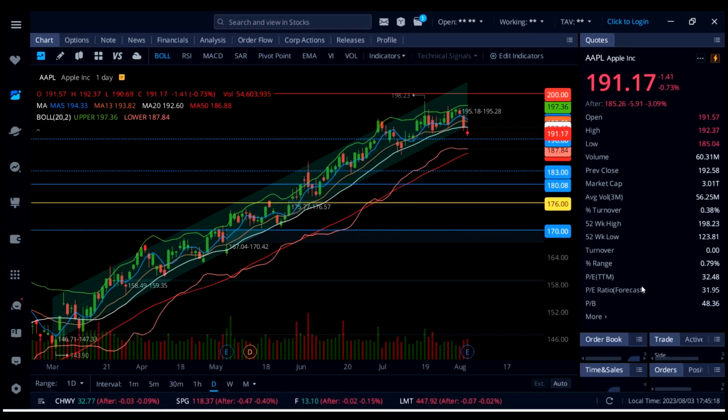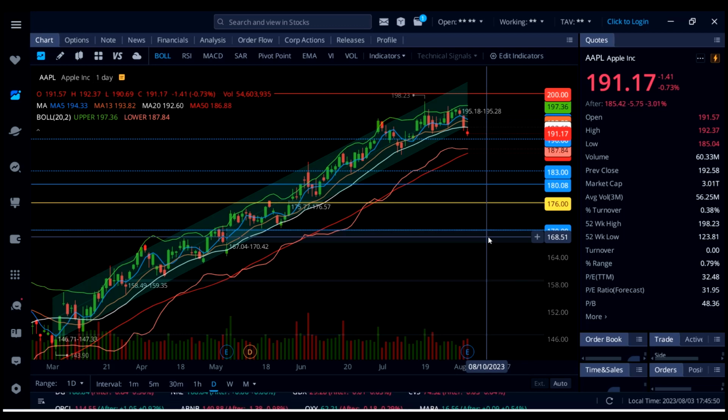On Apple stock, it was down 0.73%, and now the earnings are out and it's not looking too hot. I'm not going to go through that earnings. You guys can read it, but it's not great, guys. And that is why Apple stock is down over 3%. And just like we said before, there is a $7 move on Apple stock. And if you look at it, we got $1.41 and now another $5-6. So exactly this is what we got from the market. $7 expected move on Apple stock, and now it's down over $7.